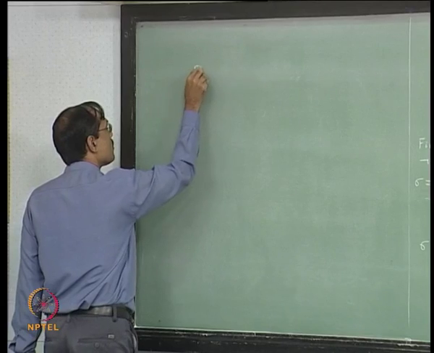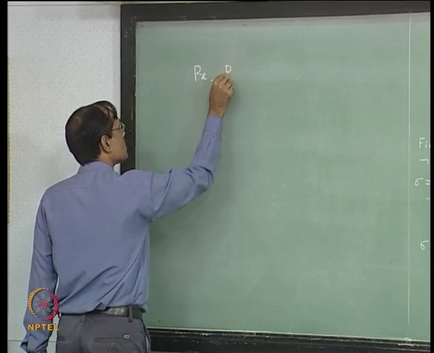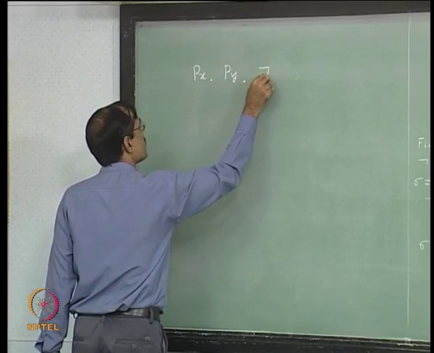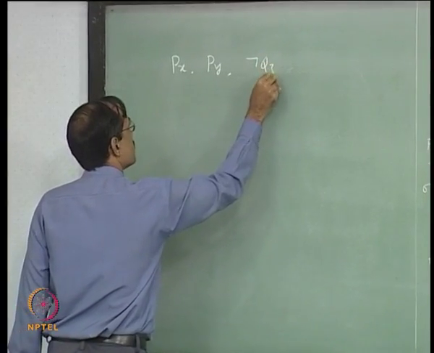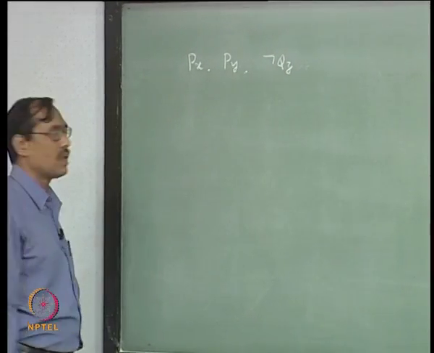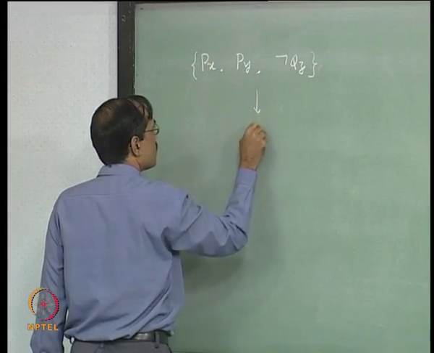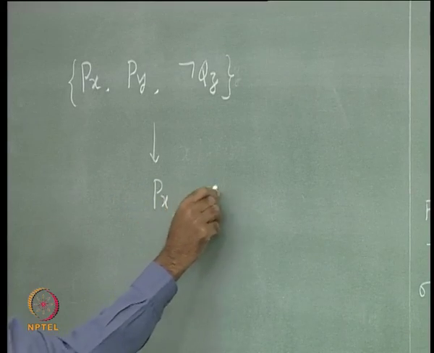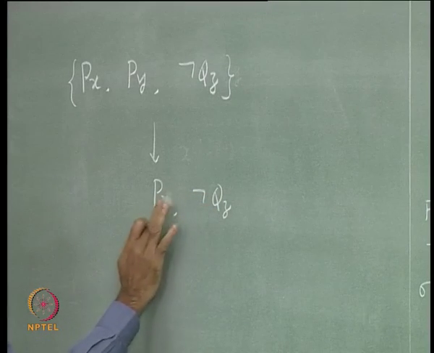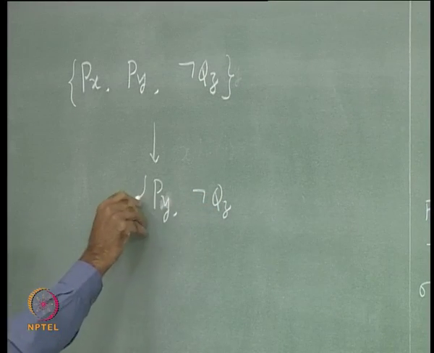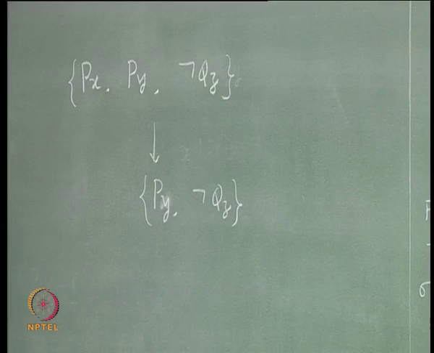See, the main thing is we have a clause px, py, not qz. From this clause we would like to infer px, not qz or py, not qz. This is what we want.